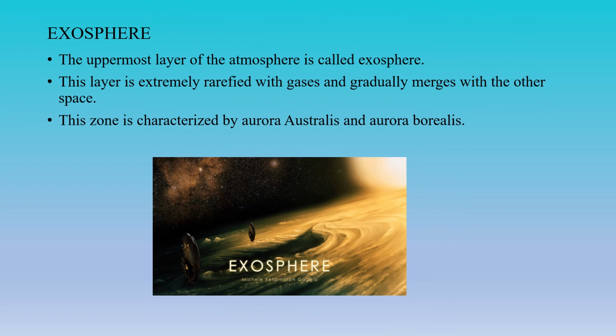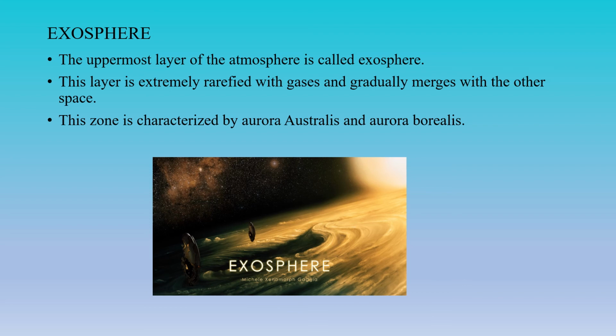Exosphere. The uppermost layer of the atmosphere is called the exosphere. This layer is extremely rarefied with gases and gradually merges with outer space. This zone is characterized by aurora australis and aurora borealis. Yes, the outermost layer, the fifth layer of the atmosphere, is the exosphere. It is extremely rarefied with gases and finally merges with space.